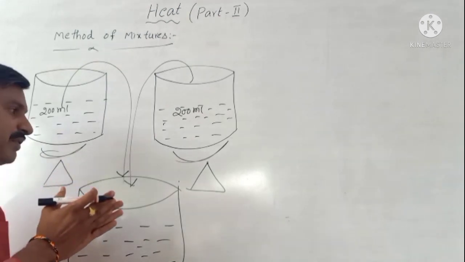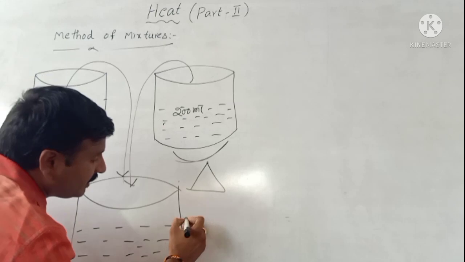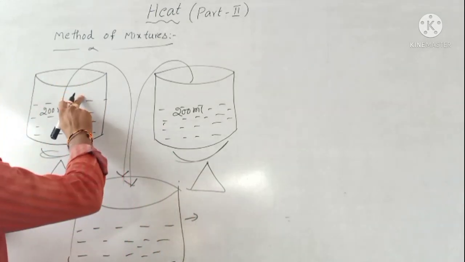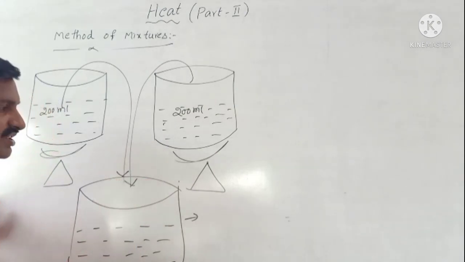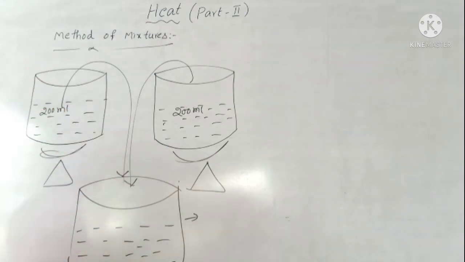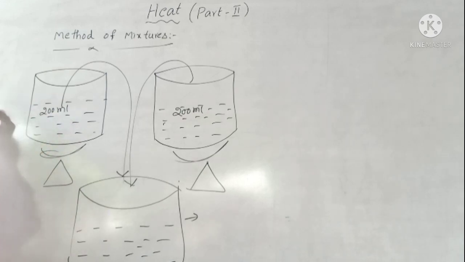That means there is no temperature rising or decreasing here. The temperature the first beaker had, this beaker also has. It is the first situation.